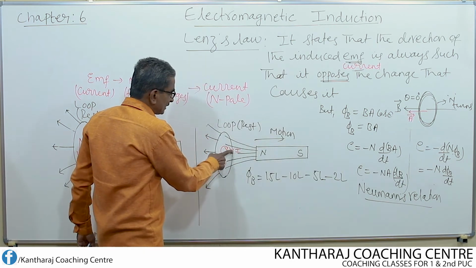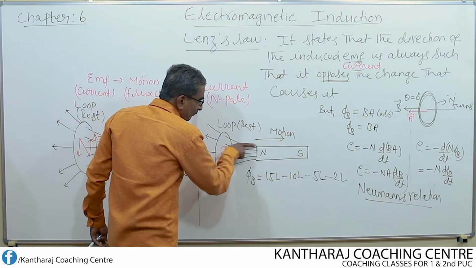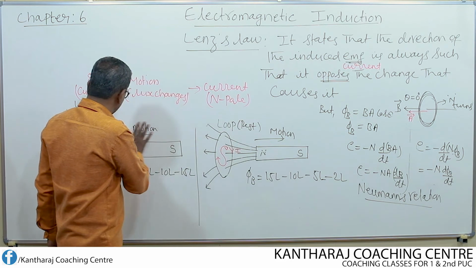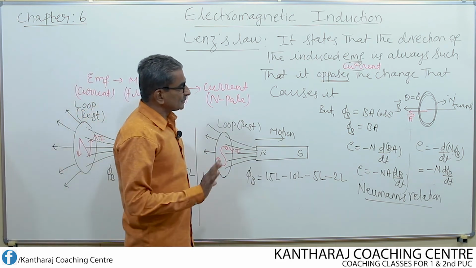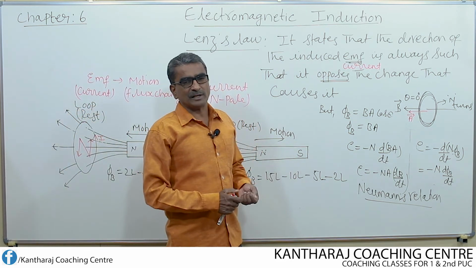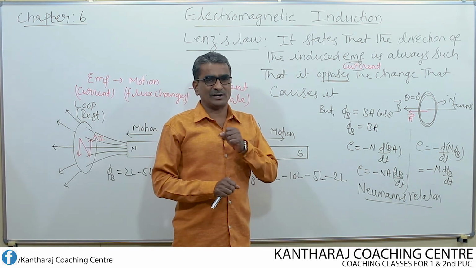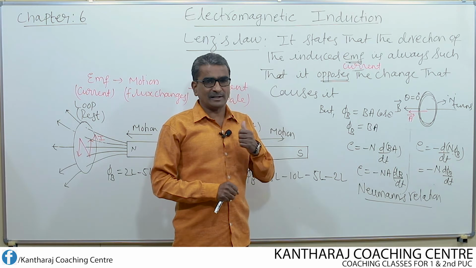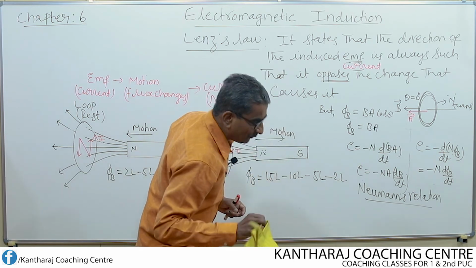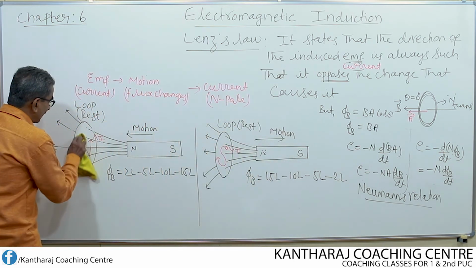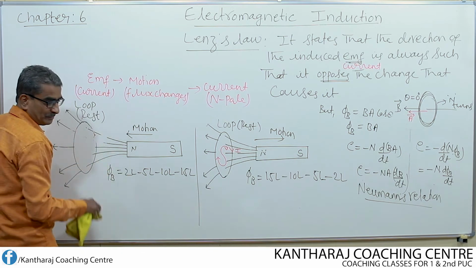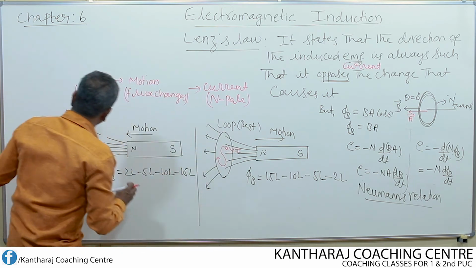That means the induced EMF that is produced opposes the motion of the magnet, both in this case and in this case. Suppose for the time being we assume for a fraction of a second that Lenz's law were not true.